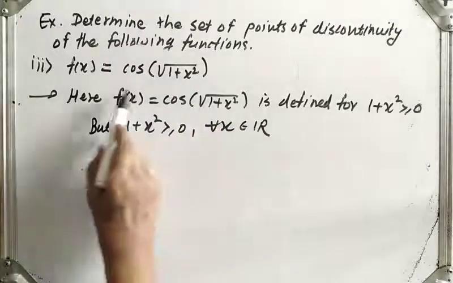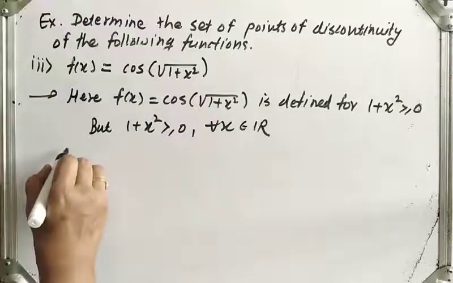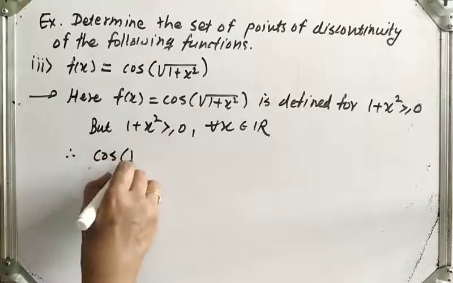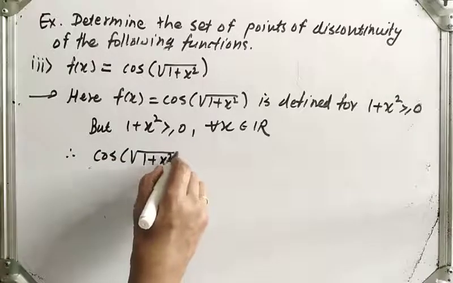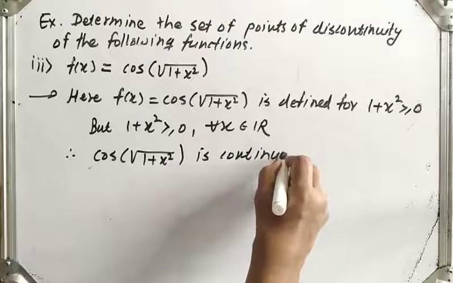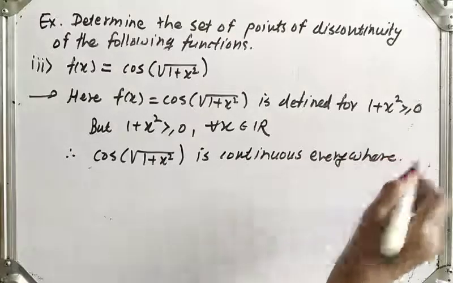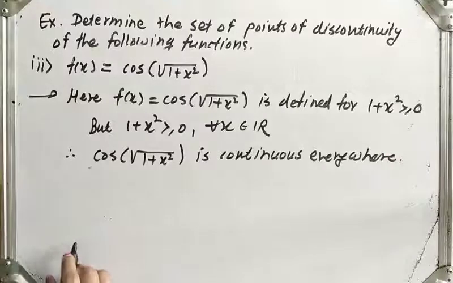Therefore this function is continuous everywhere. Therefore we can say cos of square root of 1 plus x square is continuous everywhere. Means what will be the set of points of discontinuity?